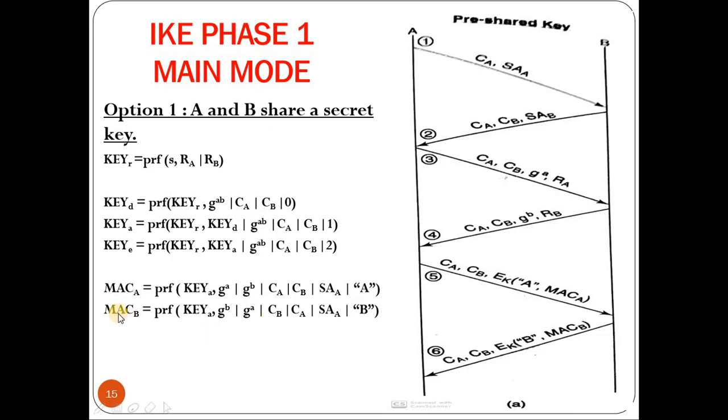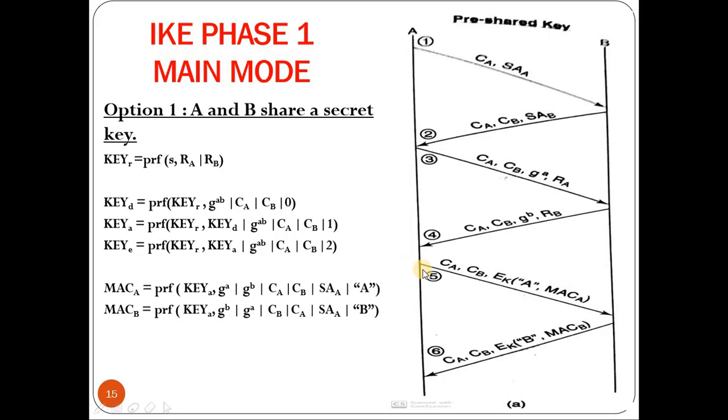Similarly, now B will compute the MAC B, that is again a pseudo-random function applied on the authentication key, and the second parameter is G to the power B mod P concatenated with G to the power A mod P, which are the Diffie-Hellman partial keys, and the cookie B, the cookie A, and SA of B, which is nothing but the cryptographic algorithm proposed by B, and finally the identity of B.